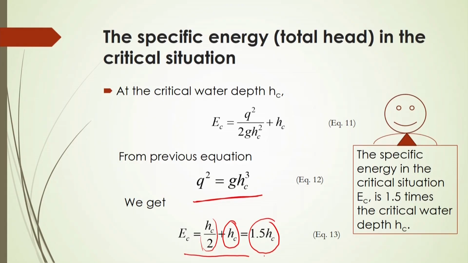This relationship is very interesting: if you know the critical energy, then you can easily calculate the critical depth of the water in the channel. Once you know the critical depth, you will be able to calculate the critical area. Once you know the critical area and critical depth, you can easily calculate the critical discharge rate at that critical situation of the energy.